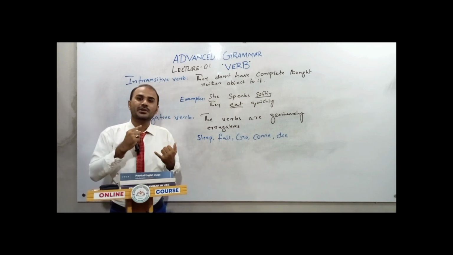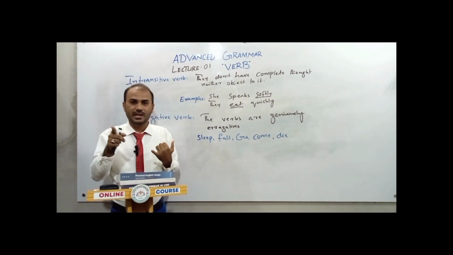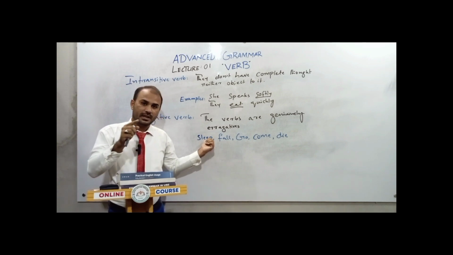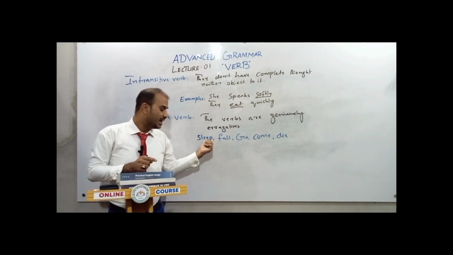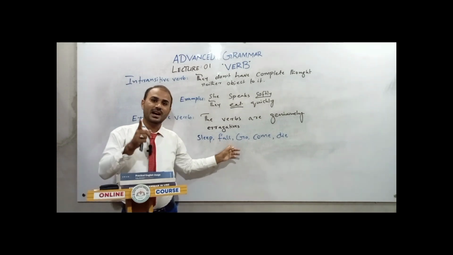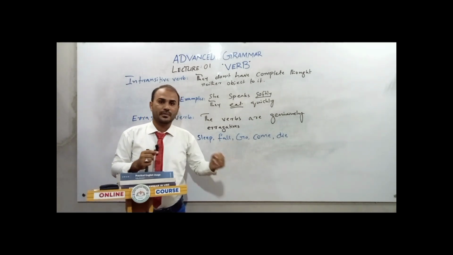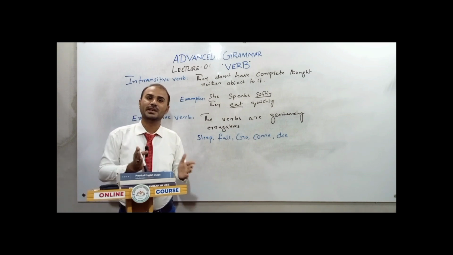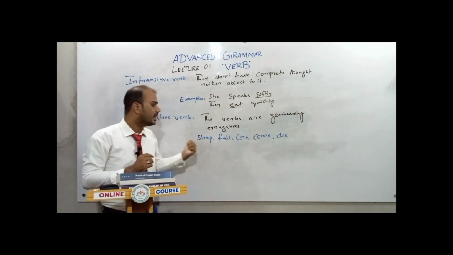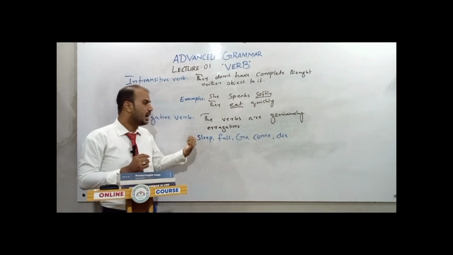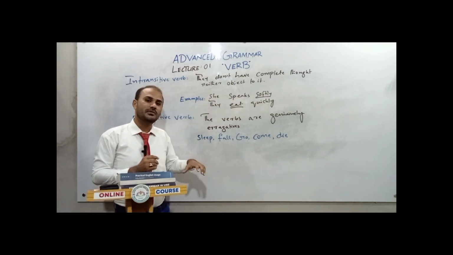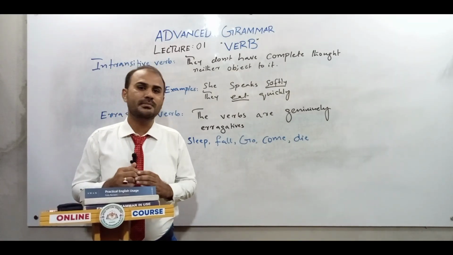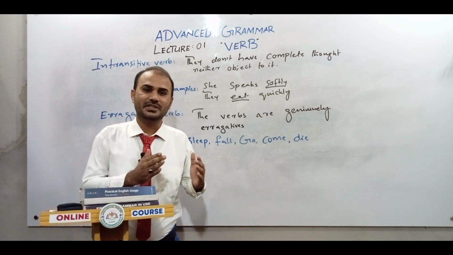"I go to school." So here go is a verb, school is an object, but we can't change it from active into passive. "The cat sleeps on the rug." That is another sentence. "The boy falls from the building." "Come." "He came here." We don't actually have such formats for these verbs. So simply, ergative verbs are those verbs which are genuinely born not to be converted into active or passive.